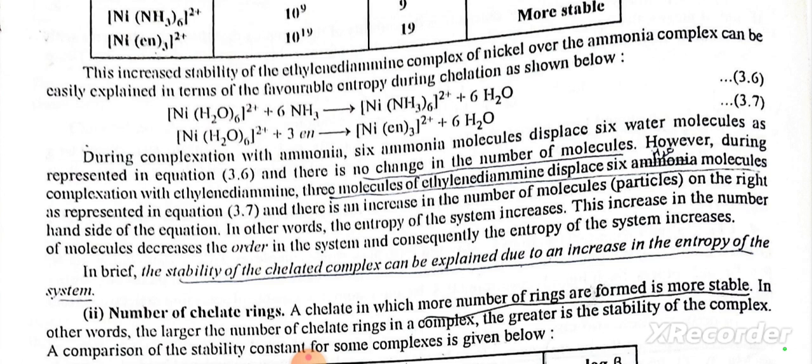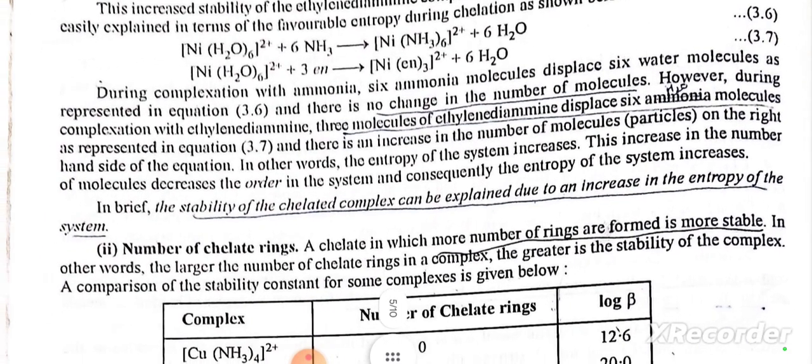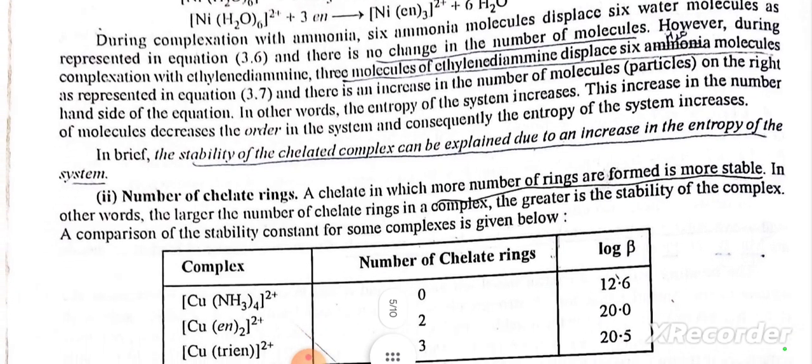This increase in the number of molecules decreases the order in the system, and consequently the entropy of the system increases. In brief, the stability of the chelated complex can be explained due to an increase in the entropy of the system. Number of chelate rings.